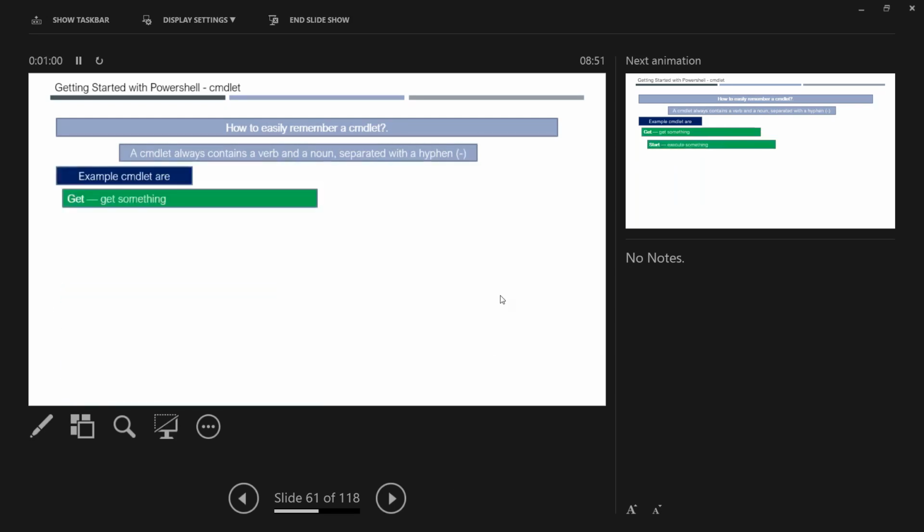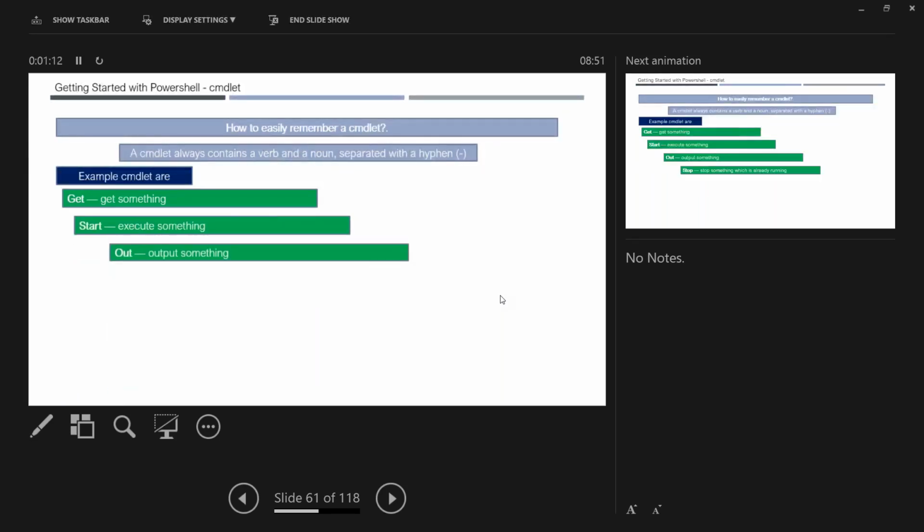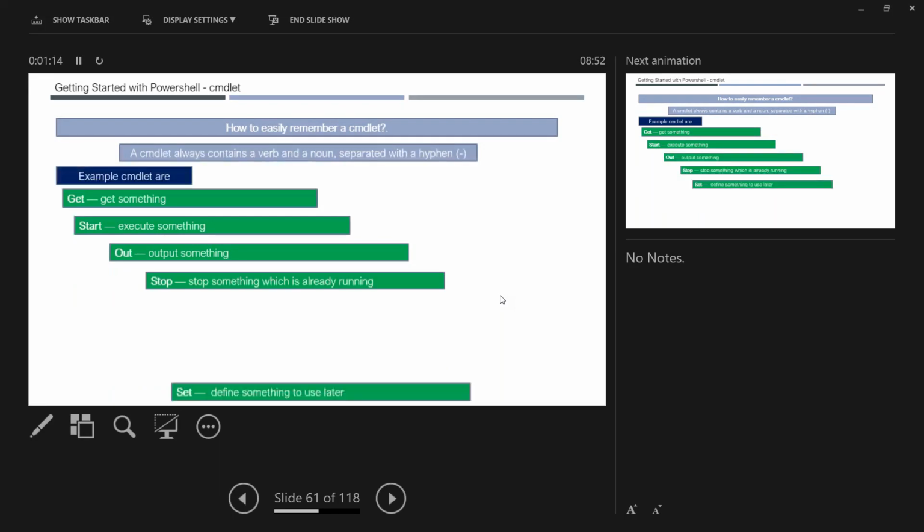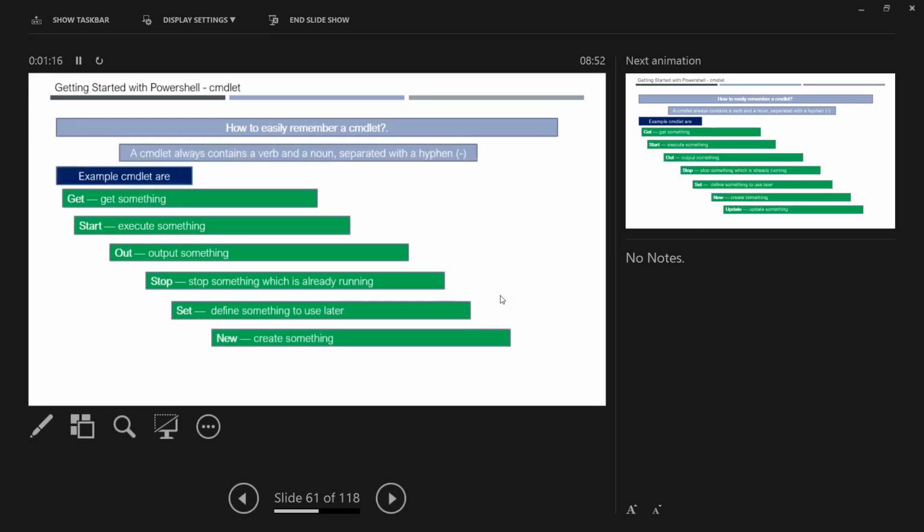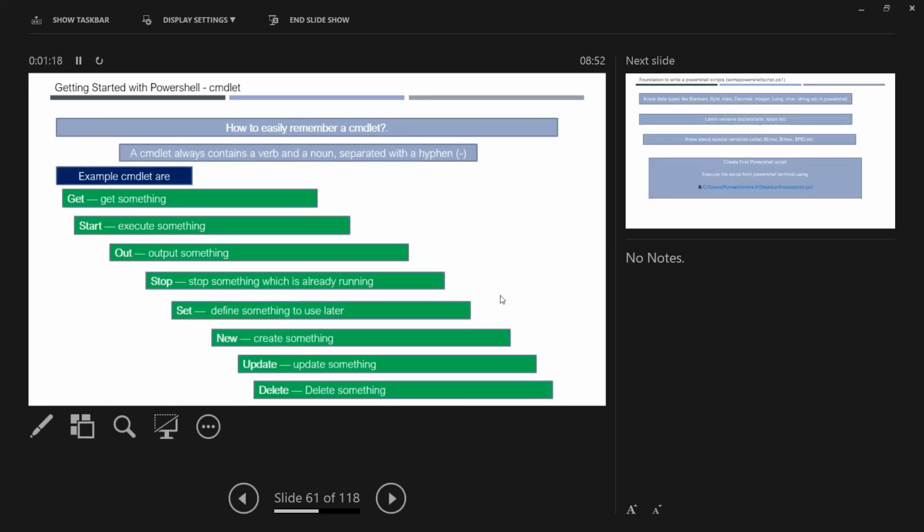If I want to know all the details of my IaaS, I can start with Get, then hyphen. You can start with Start, Stop, Set, New, Update. This is how you can remember all the CRUD operations, update, delete, new, etc., and your search operations, start, stop.